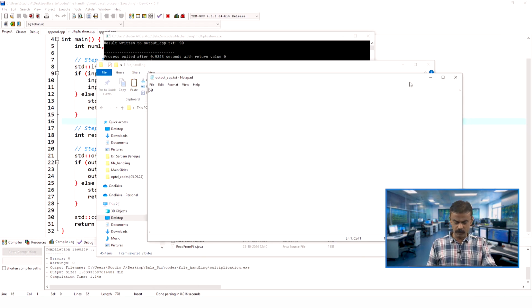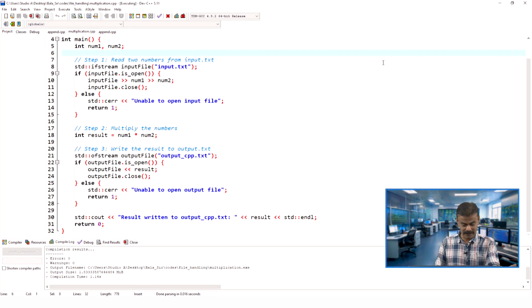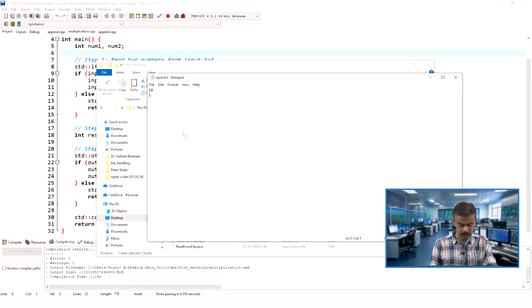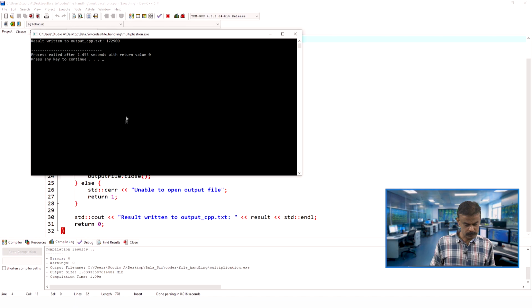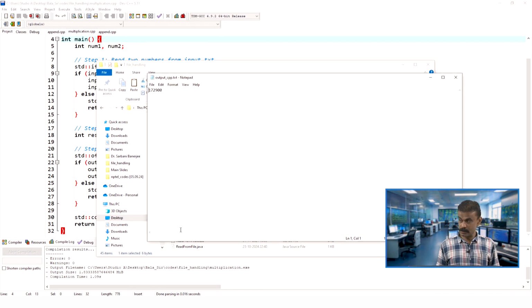Now let us run one more test case. Let the 50 be, we are not disturbing this output. For the input file, let us take 100, and here let us take 1729. Hopefully it will not go out of range. Let us save this file and execute. You can see the output 172900, and let us now open the output file, output_CPP.txt. We get 172900.